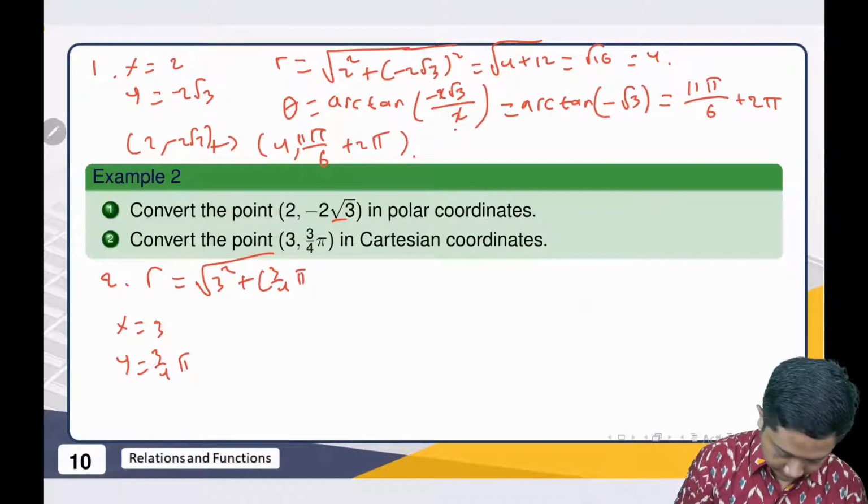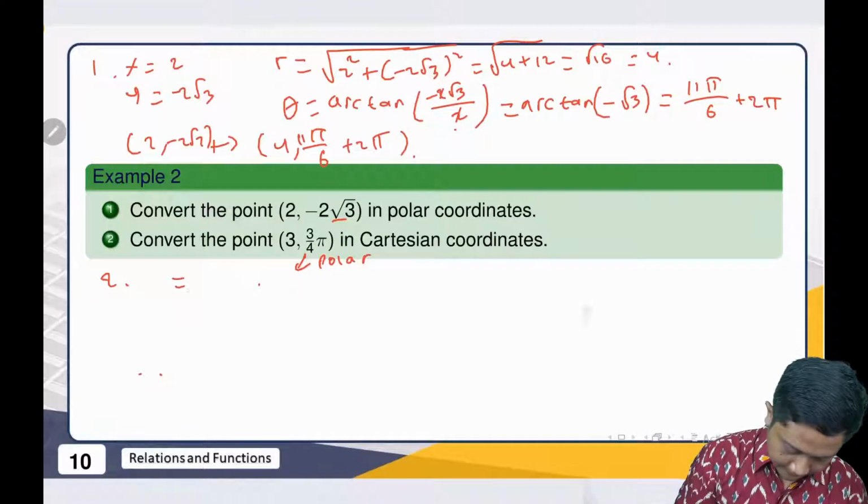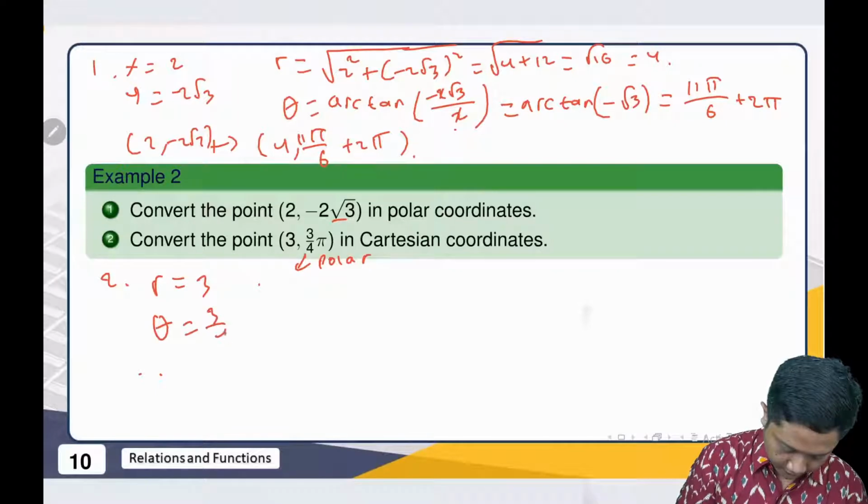Oh no, sorry. This one is not the Cartesian one. This one is polar, right? So this is our r, it's not xy. So r is 3 and theta is 3π/4.